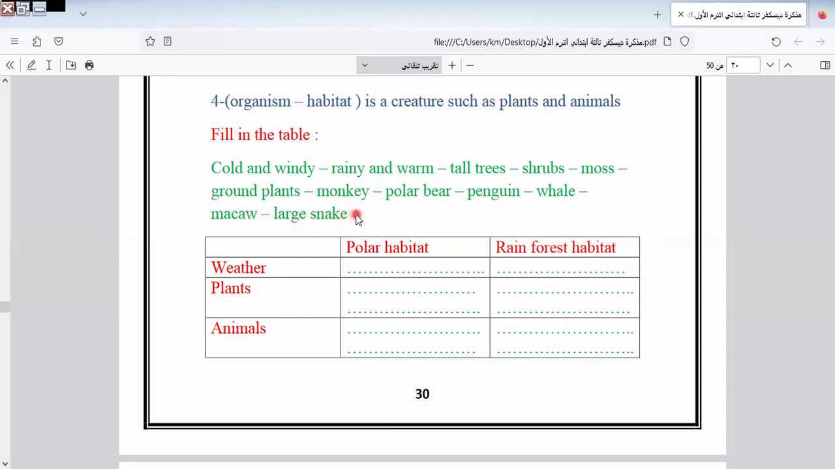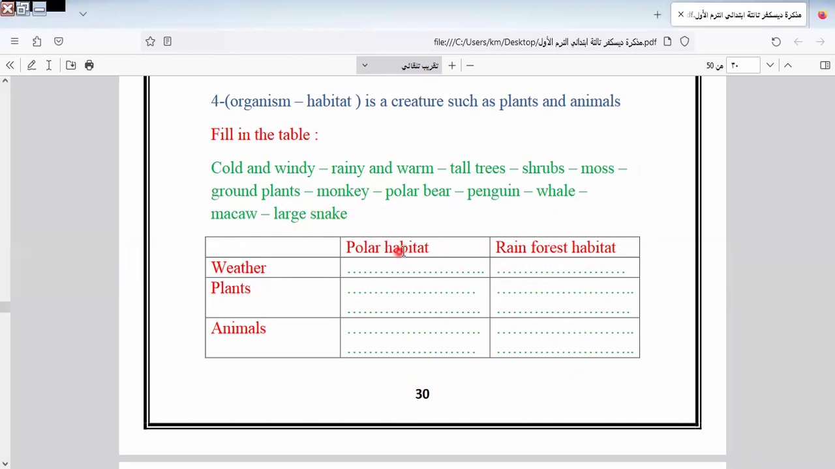It will be large snake, cow, large snake, monkey, and large snake, monkey, cow. It will be monkey, large snake, and cow. This in this part. Okay.